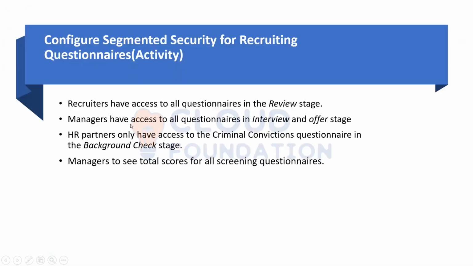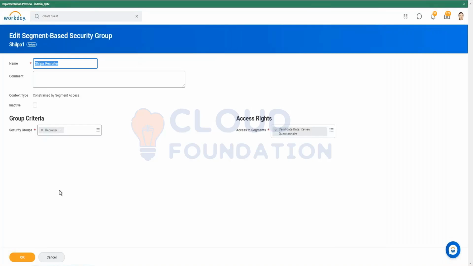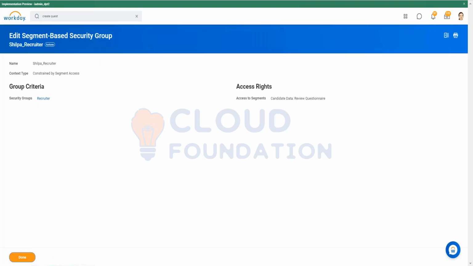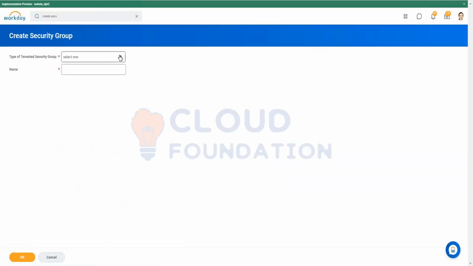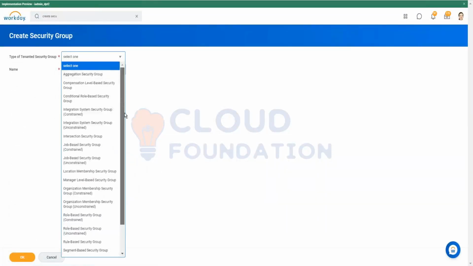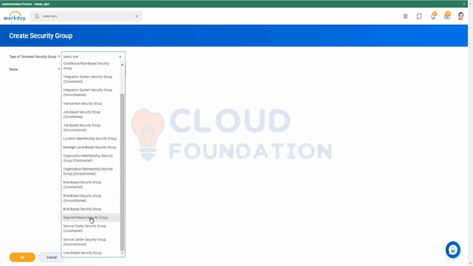Then the second one is managers have access to all the questionnaires in interview and offer stage. Okay. Let me click on OK. Then let me create one more security group for managers. So how is it created? You just have to select the segment-based security type.